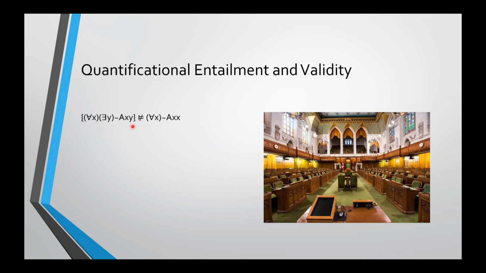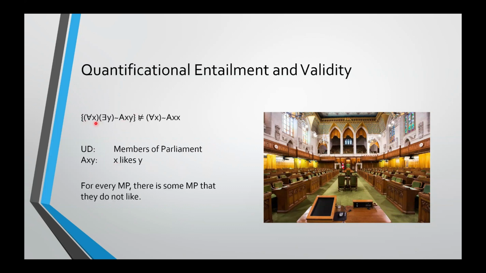We'll give an interpretation that shows that this set, that sentence in this set, does not entail this sentence here. Let me use a non-mathematical example for this. So the universe of discourse will be members of parliament, and then we'll interpret A as meaning X likes Y. So this first sentence says that for every MP, there is some MP that they do not like. And this has got to be true, right?